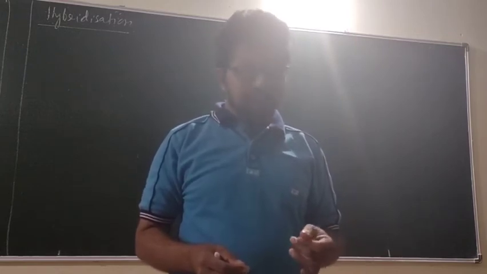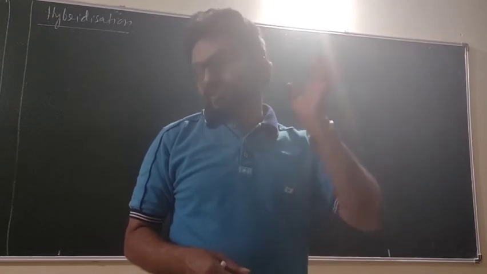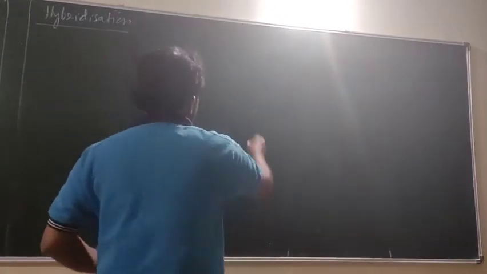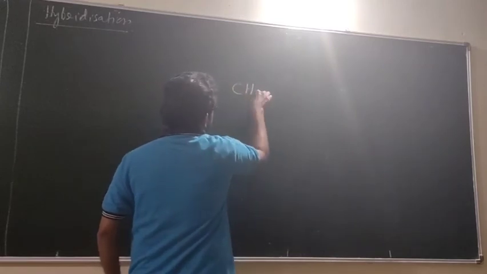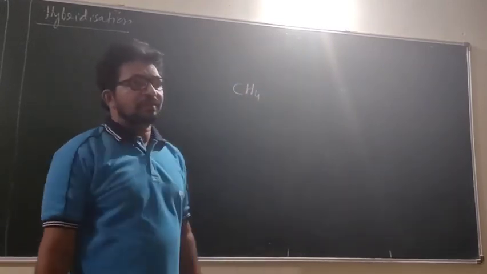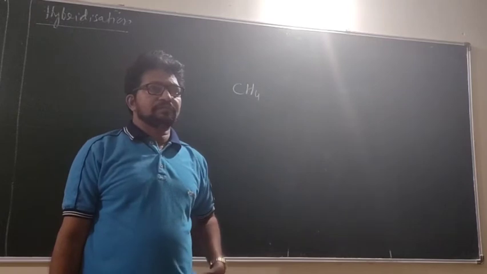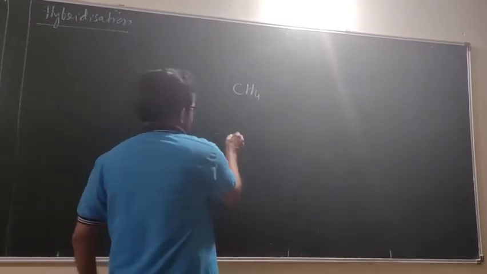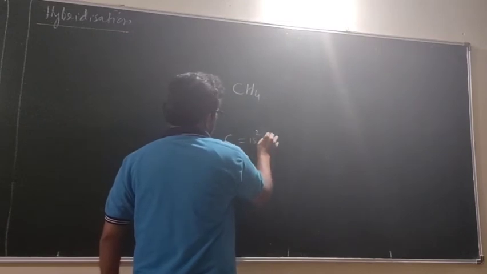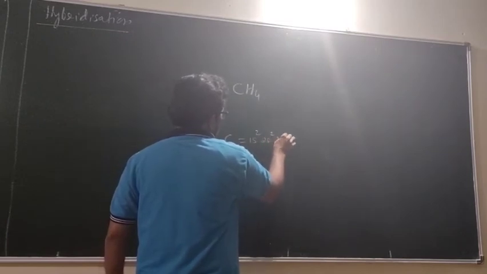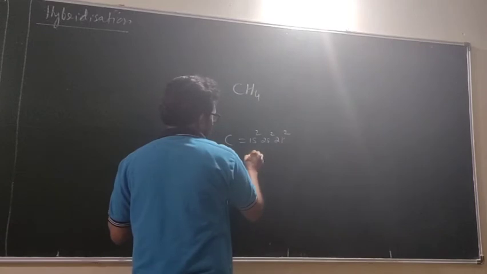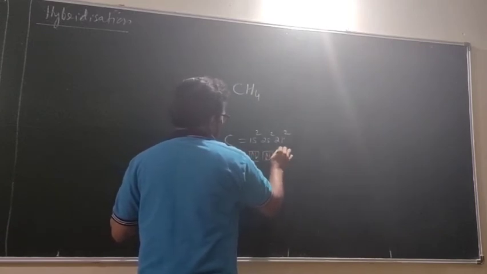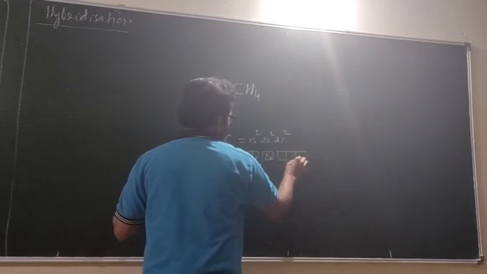Look here. What is hybridization and what is the necessity of hybridization? Let us take an example of methane. Carbon, you all know, is 1s2, 2s2, 2p2. If I write the orbital picture, 1s2, 2s2, 2p2.